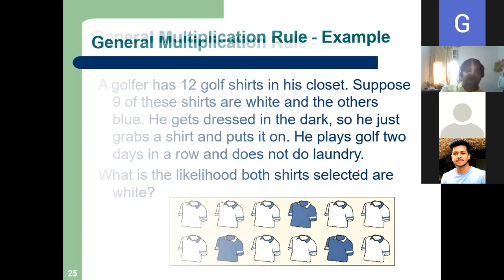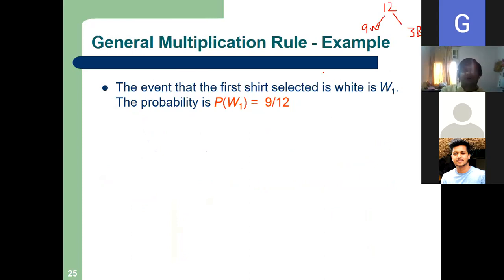Now see. So in the first draw, draw one. What is the probability of getting a white shirt? I write 9 by 12. PW1. What is the probability? 9/12. इसमें तो कोई प्रॉब्लम नहीं, ठीक है. So one white shirt gone, 8 white remain, and total gone 11. Clear? Is it clear? Any doubt till now? No, sir. Okay.